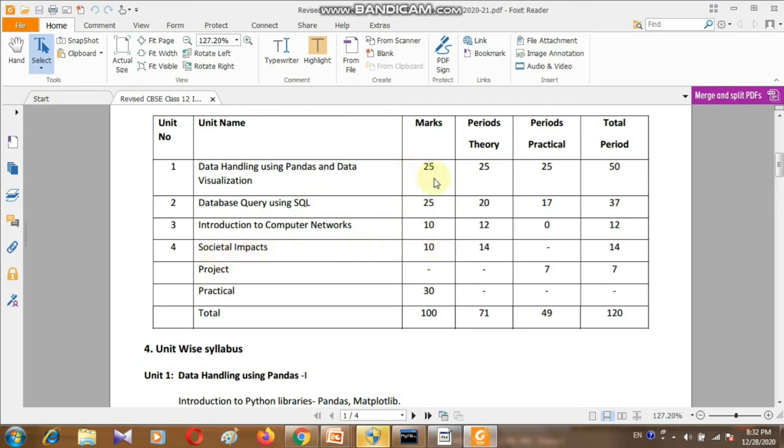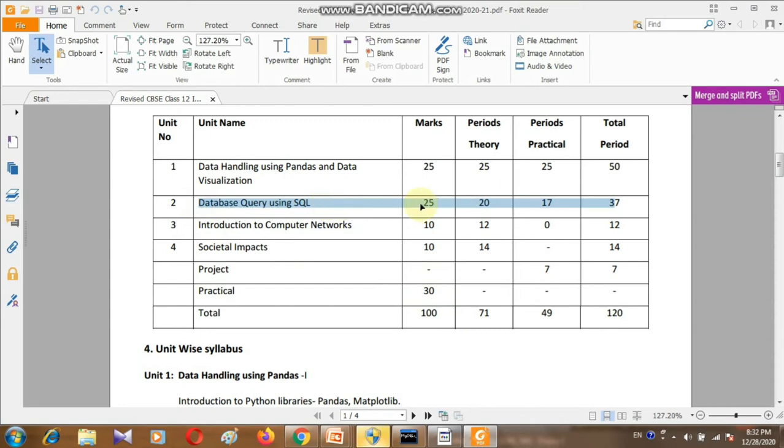So total in theory out of 70: 25 marks from Python, 25 marks from MySQL or you can say SQL, 10 marks computer network and 10 marks societal impacts, and 30 marks practical. Today I'm going to cover this topic of 25 marks.